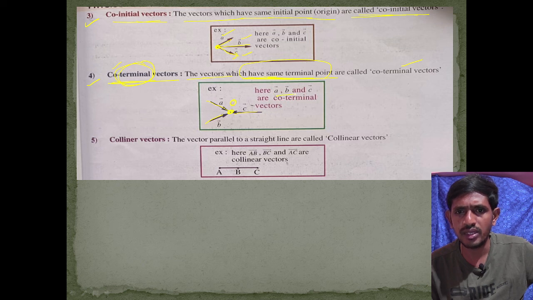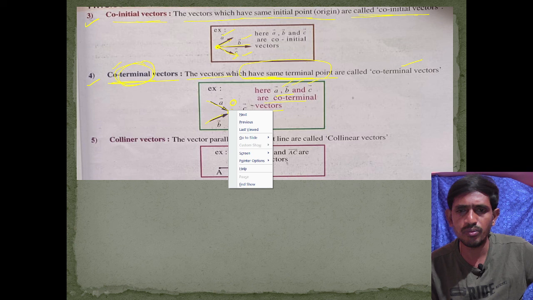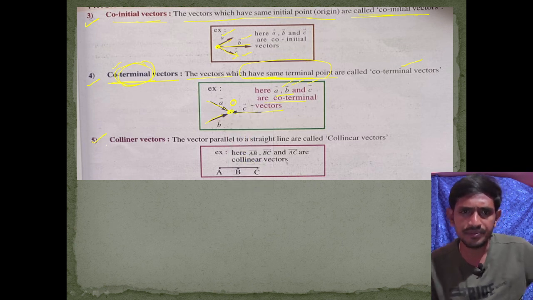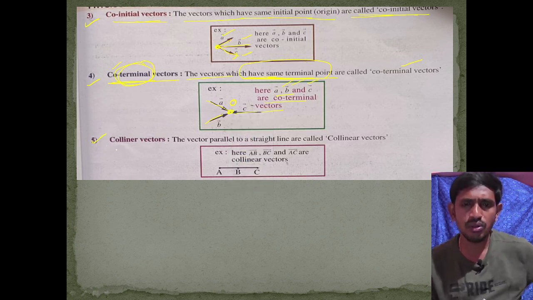So a bar vector, b vector, and c vector are co-terminal vectors because they end at one point. Okay. Next one, collinear vectors.